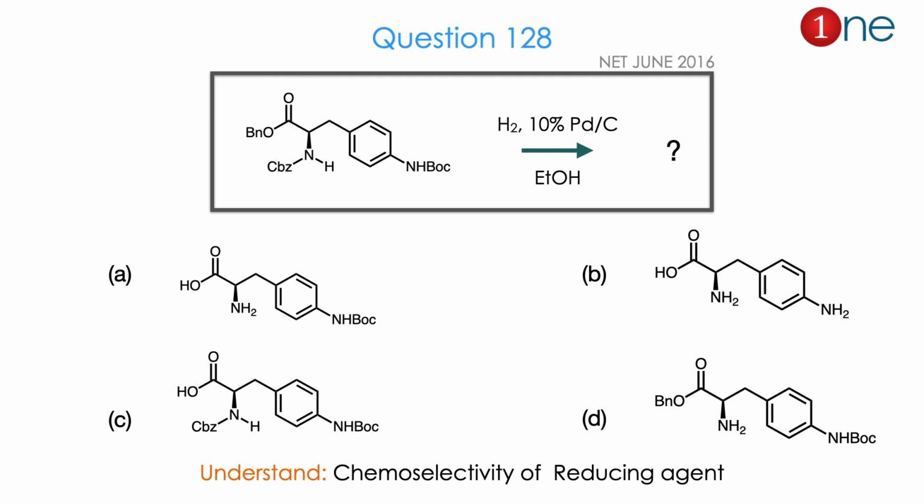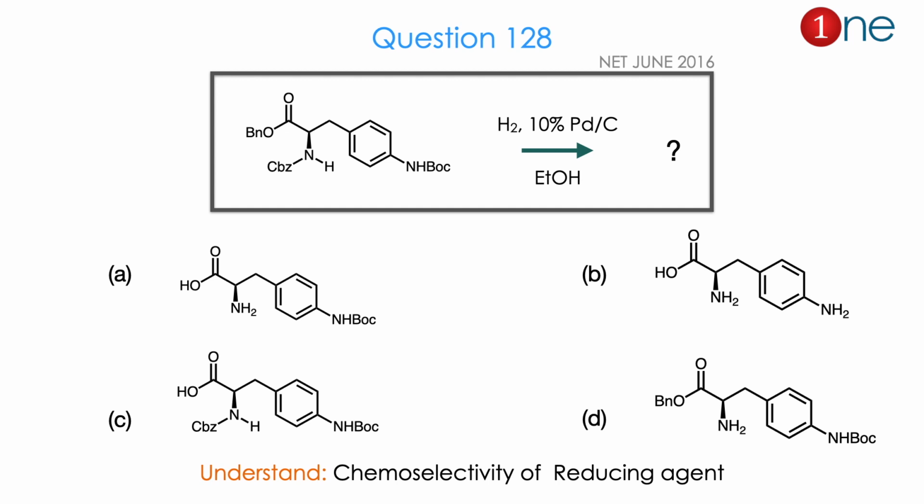Then the next question. You have a benzene system attached with many functional groups, one side Boc, another side Cbz, another side Bn. Here they are using the reducing agent H2, 10% palladium on carbon and ethyl alcohol. They ask you to find the product.